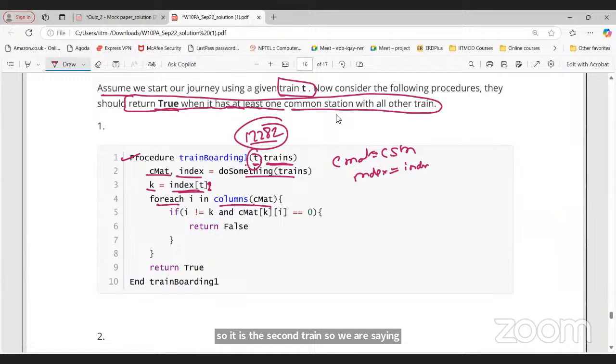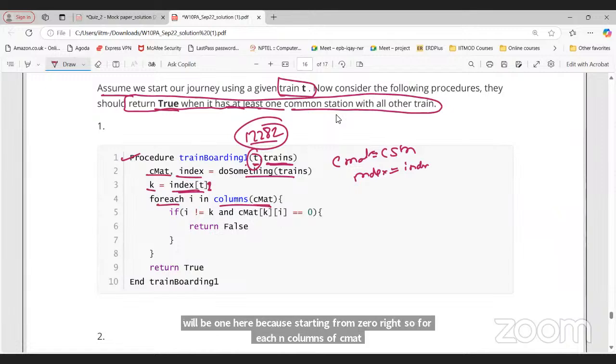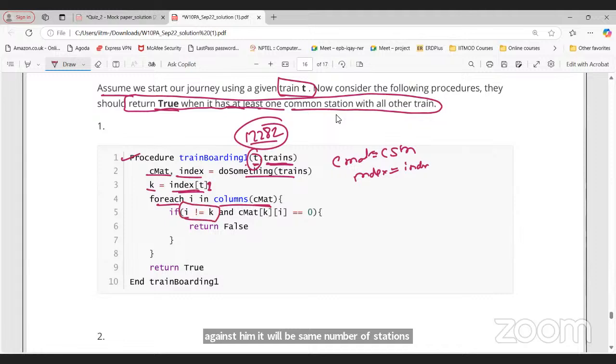So for each I in columns of CMAT, again CMAT will have the same number of stations. So what we are checking here is if I is not equal to k. So what is I here? What is k here? Columns of CMAT is what? 0, 1, 2, right?